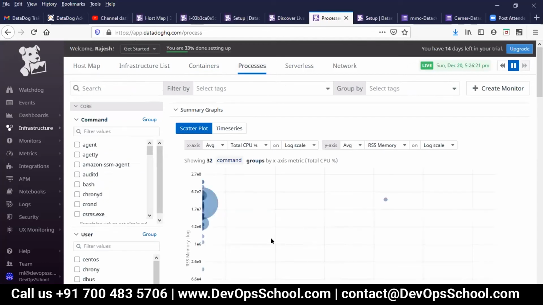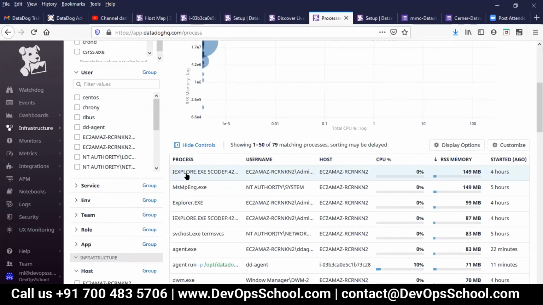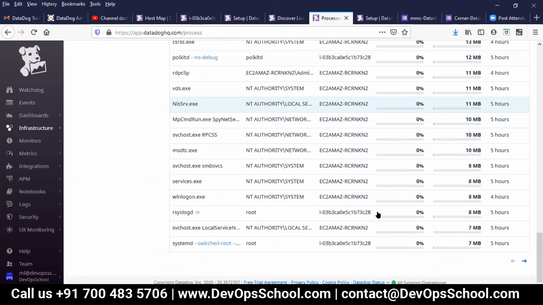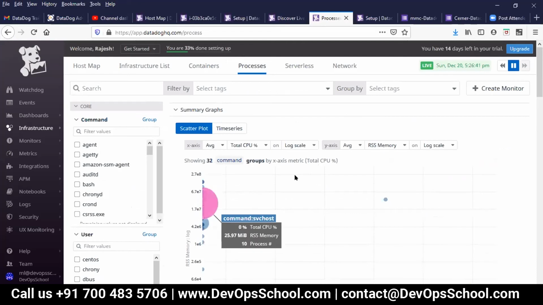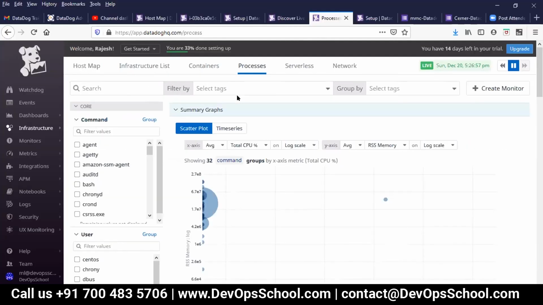Give it some more time, it'll start. See, these are the processes. This is a Windows process, I guess, right? You see a host. See all these processes running on the hosts, Windows and Linux. Again, this is a very intuitive dashboard. I don't think anyone will get stuck. Just have a little patience, and first ask yourself what you want. Don't try to learn everything here. First ask yourself what you want and then use this dashboard. So, do we have containers? No containers right now. Zero containers.